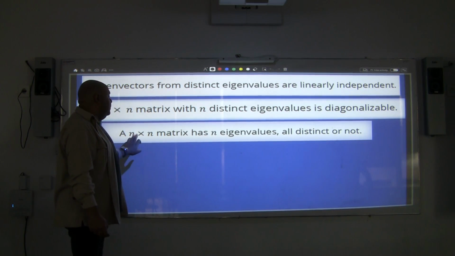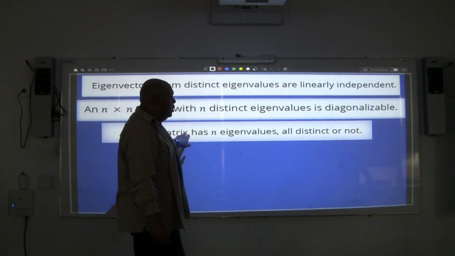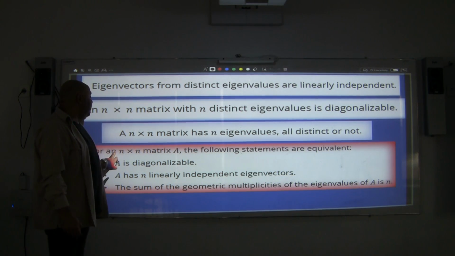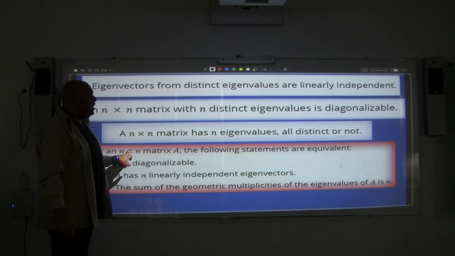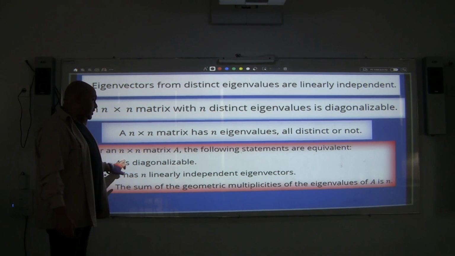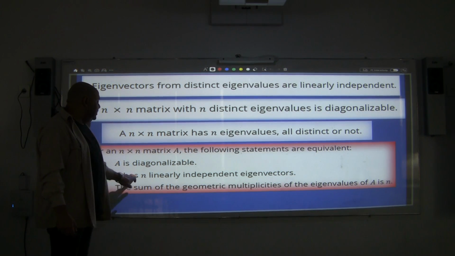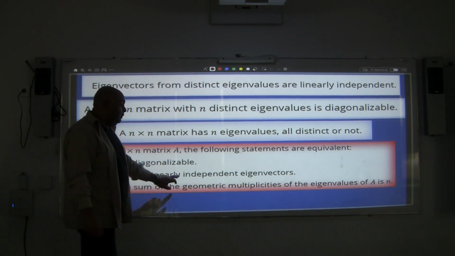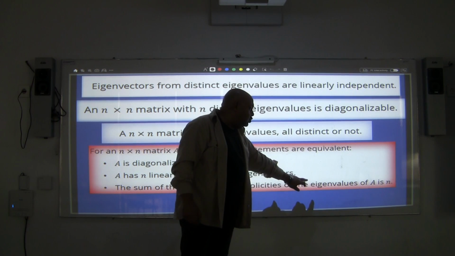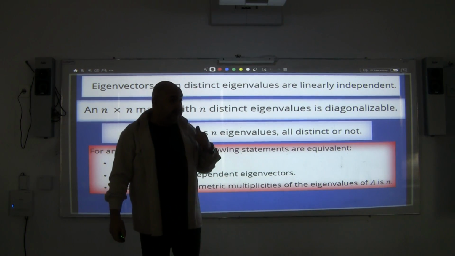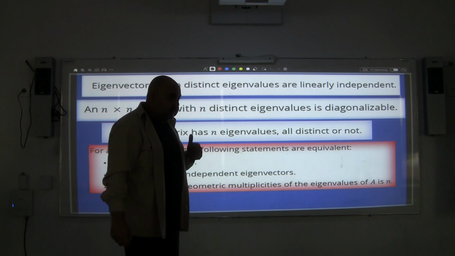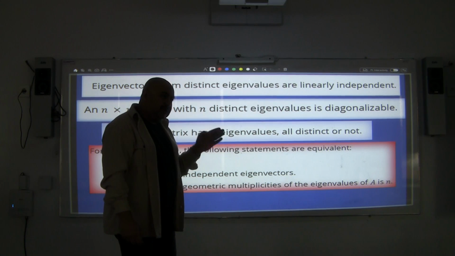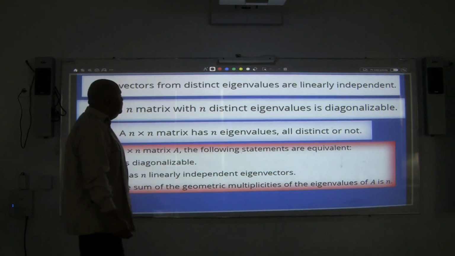If an n by n matrix has n eigenvalues, all distinct or not, okay? For an n by n matrix A, the following statements are equivalent to each other. If A is diagonalizable, it's exactly like A has n linearly independent eigenvectors. The sum of the geometric multiplicities of the eigenvalues of A is equal to n. If you remark in the previous example, if I added the geometric multiplicity of each vector, it will come to 3. This is 1 plus 1 plus 1, which is equal to 3.